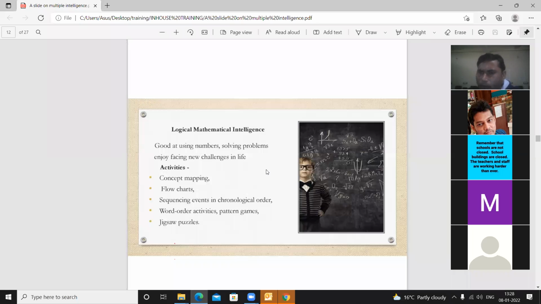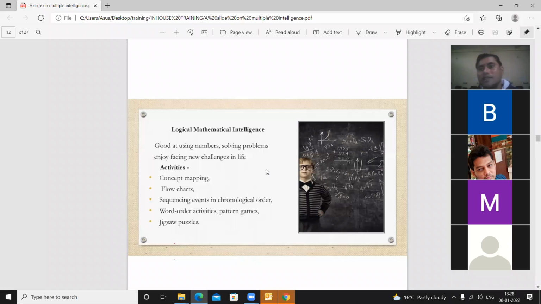Concept mapping, you might have heard about this. While you are dealing with any topic, first of all the concept is prepared in the mind. Suppose we are going to have a discussion in the class. Before starting the discussion, we have to make a mindset, meaning what I am going to talk about. This is concept mapping.